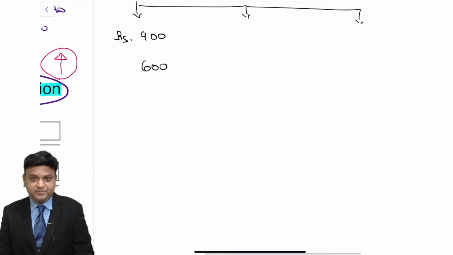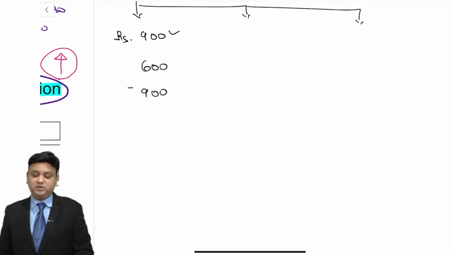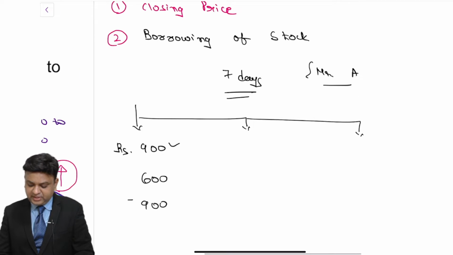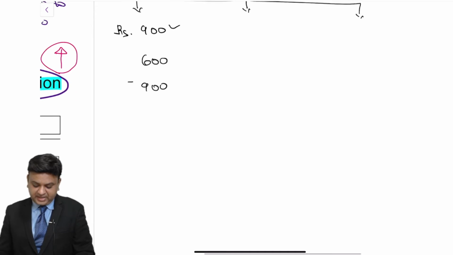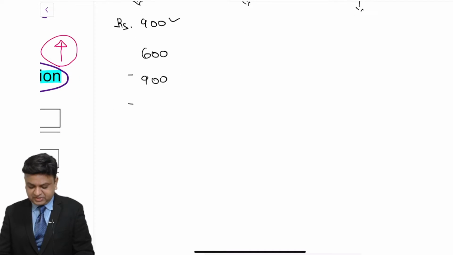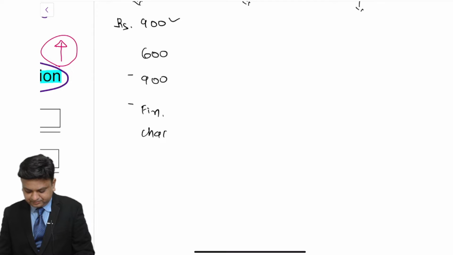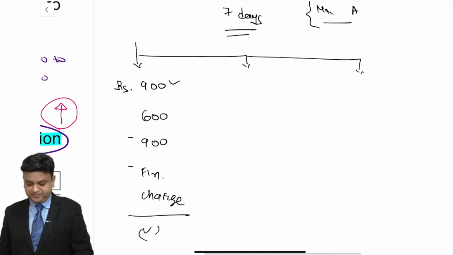Then ultimately what will happen? He will be having 600 rupees as sale price minus 900 rupees is the price at which Mr. X is required to buy the security for refunding stock to Mr. A, and along with that, certain financial charges are required to be paid for borrowing of the stock. This is the way he will be having a loss.